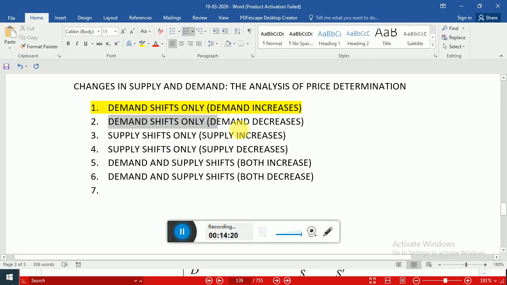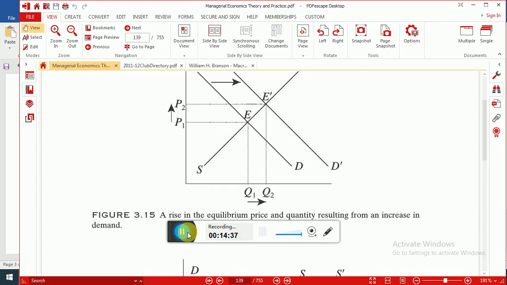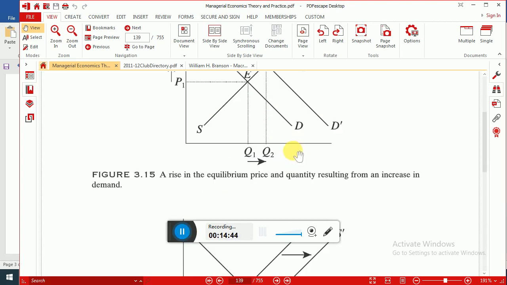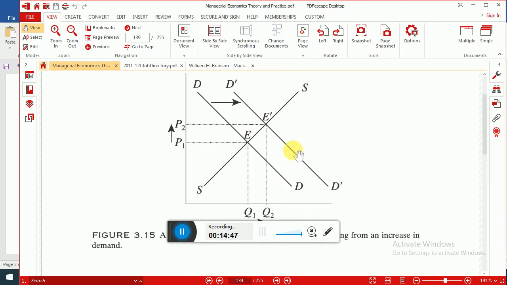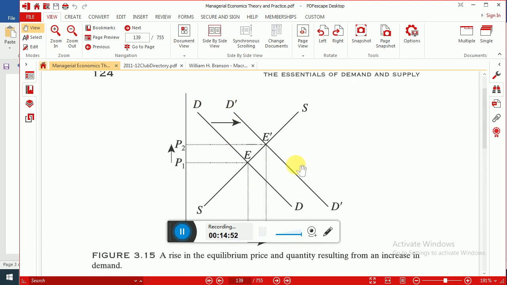Similarly, the second possibility is that demand shifts, but now there is a decrease in demand. So this means demand shifts leftward. We can draw this in another graph, or we can even use this same figure 3.15.